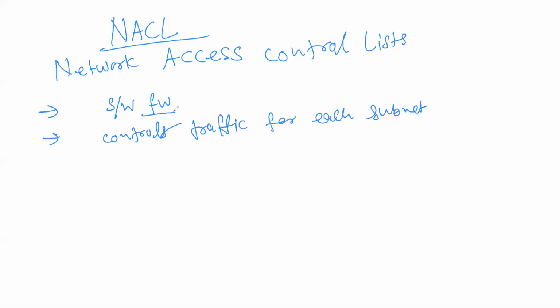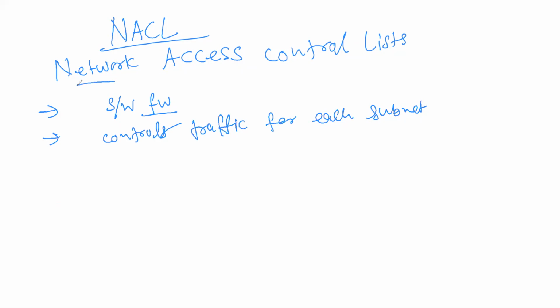So when I say firewall, do you think of security group? But how is it different? Security group is only for your instance, and a firewall is for the whole network.